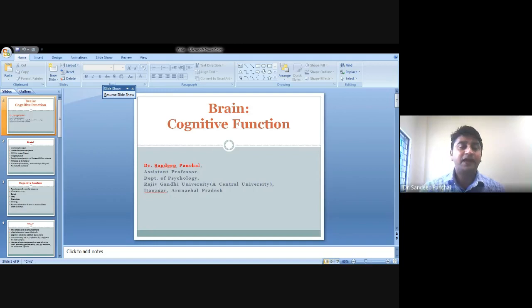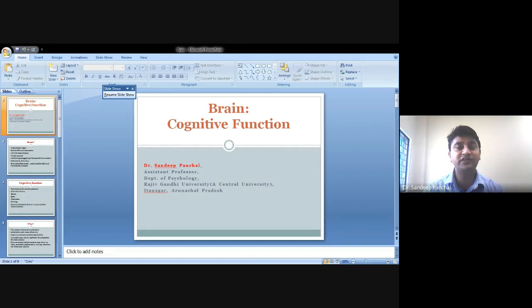So then, what is the meaning of memory? How can we understand the meaning of memory? Memory is also a process, a cognitive process. We are holding something for a period of time, and that is known as memory. We hold something in the form of information, for a period of time, and we retrieve that information when required.